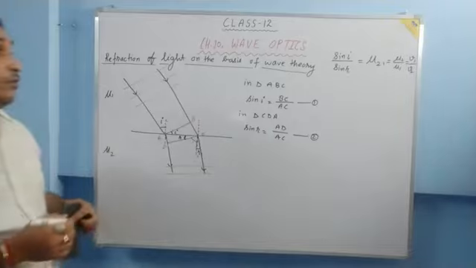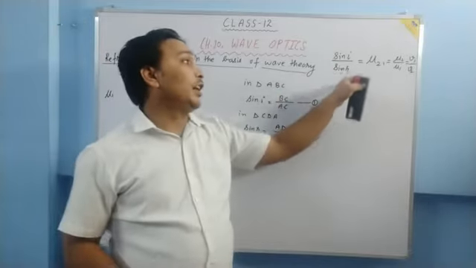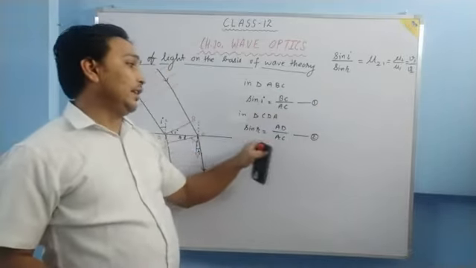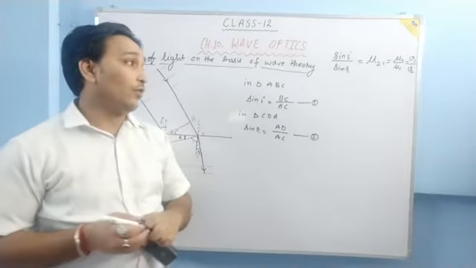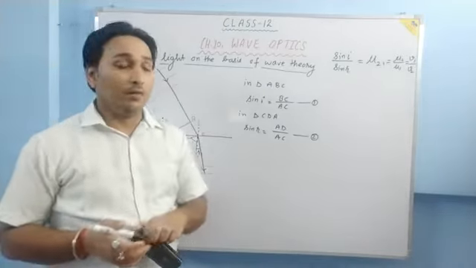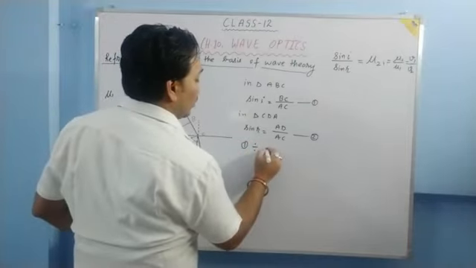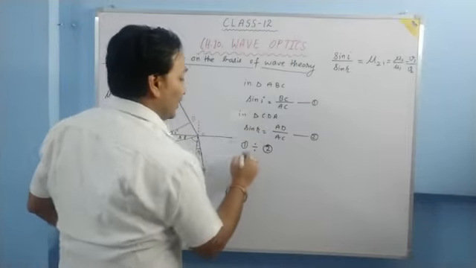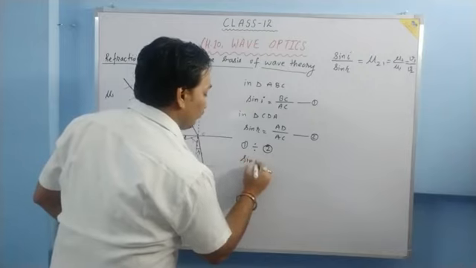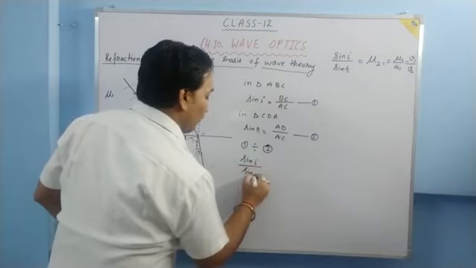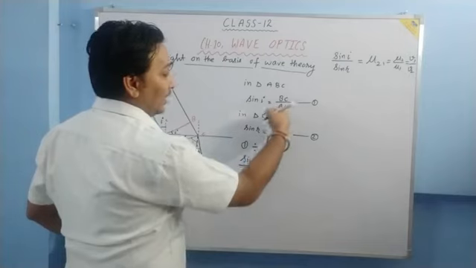What do we need to prove? We need to prove sin i upon sin r. So sin i is here, sin r is here. How can we get sin i upon sin r? Definitely we are going to divide equation 1 by equation 2. Sin i by sin r will be equal to, now AC and AC will be cancelled out.